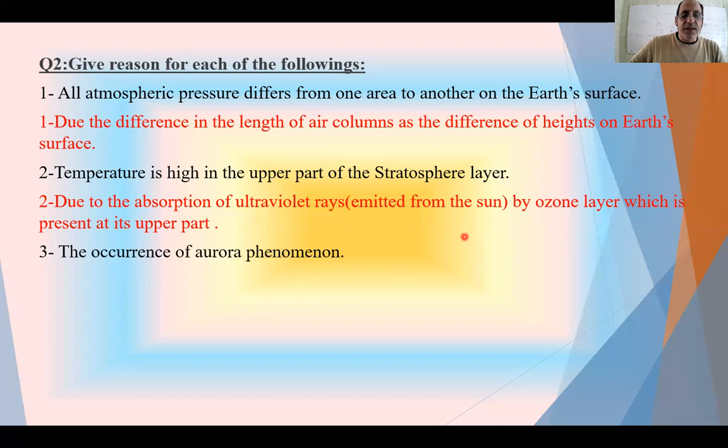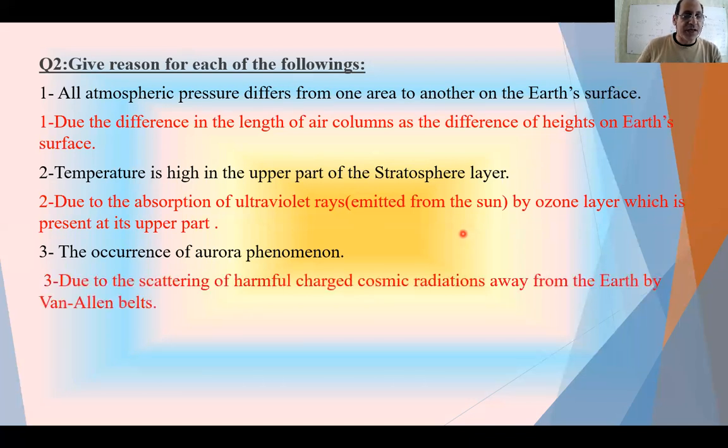Number 3, the occurrence of aurora phenomena. What happens? 2 magnetic belts, which are Van Allen belts, scatter the cosmic radiation, which is harmful for us and all living organisms. Due to this scattering away from the Earth, we can see this phenomenon, which is lighted, especially on the North and South Pole.